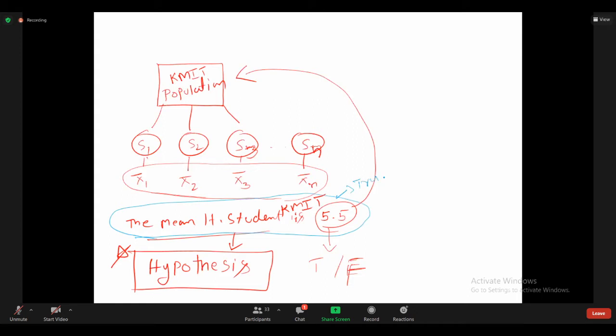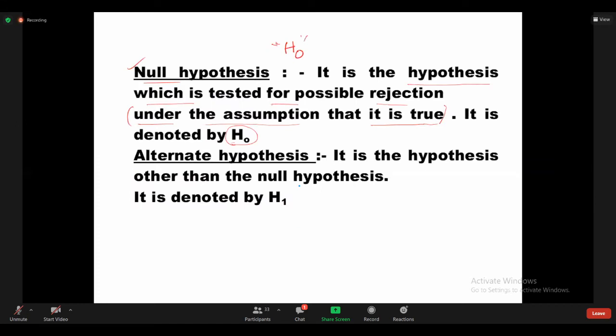Initially, whatever the given statement, we assume that statement is true. That is the null hypothesis, under the assumption that it is true, and it is denoted by H naught.